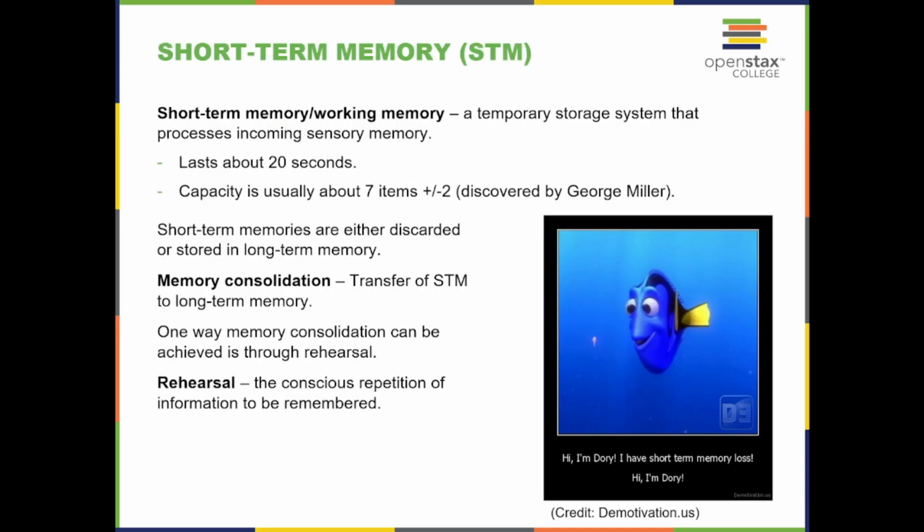Short-term memory, STM. Short-term memory, or working memory, is a temporary storage system that processes incoming sensory memory. It lasts about 20 seconds. Capacity is usually about 7 items, plus or minus 2, discovered by George Miller. Short-term memories are either discarded or stored into long-term memory. Memory consolidation is the transfer of STM to long-term memory. One way memory consolidation can be achieved is through rehearsal. Rehearsal is the conscious repetition of information to be remembered.